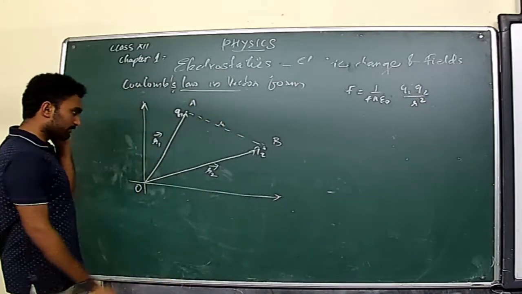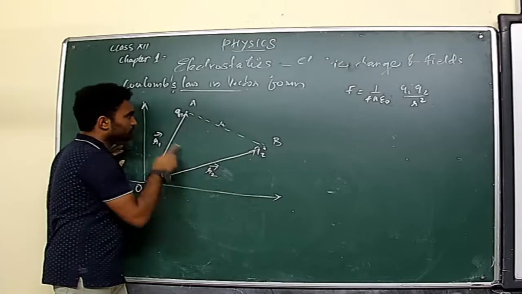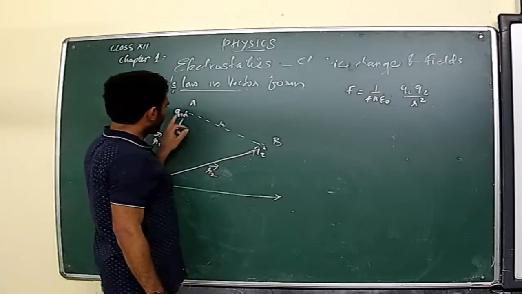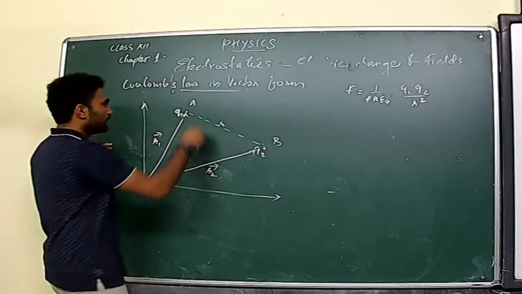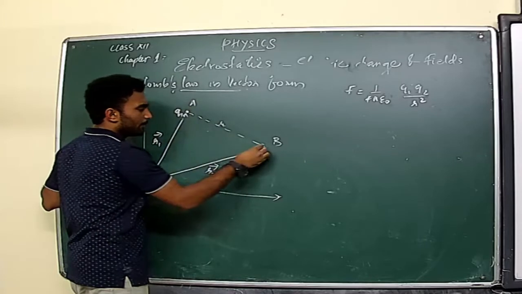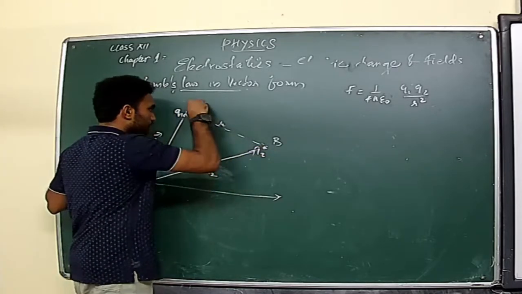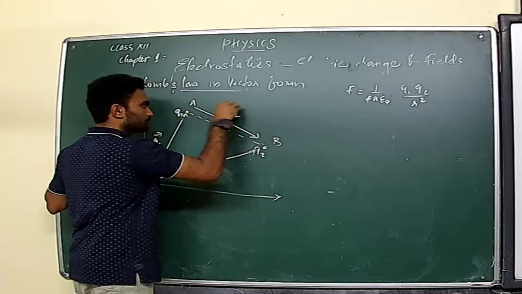Now just consider this one. R1 and R2 are the position vectors to the charges Q1 and Q2. Then the distance between Q1 and Q2 can be found with the help of the displacement vector. If we consider the displacement between these two points from Q1 to Q2, it will be the displacement vector R12.